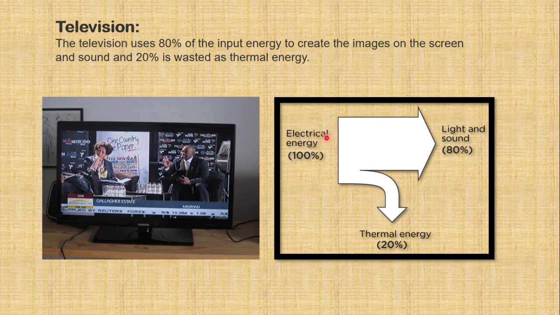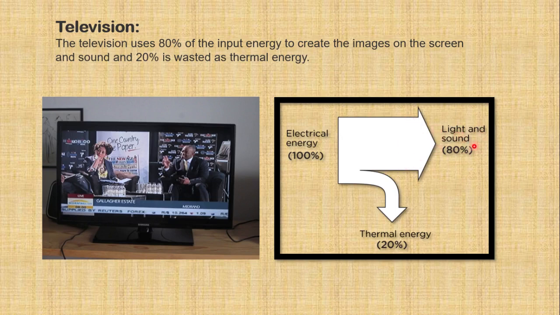First of all, write down the name of input energy, that is electrical energy. This electrical energy, this line is representing the width of this band, representing 100%. This 100% now divides into two parts. The major one is the 80%. The width of this band is 80%, showing more area.